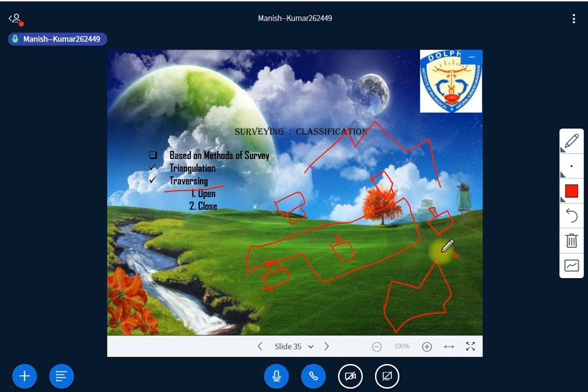So if you are starting from one point and reaching another point, that is open traversing. But if you start from point A and, by doing all this traversing activity, you again come to point A, that is called closed traversing. Is it clear to all of you now?